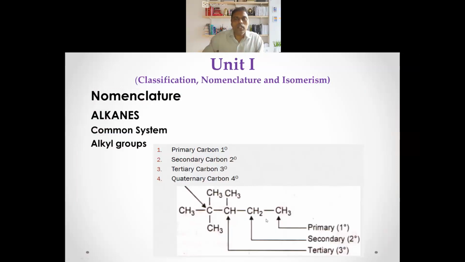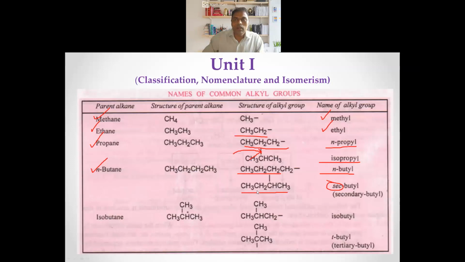We have already studied this, right? If the carbon is attached to two different carbons, that is a secondary carbon. It came from here. The carbon which has the attachment here is connected to two different carbons. That's why it is a secondary butyl group.